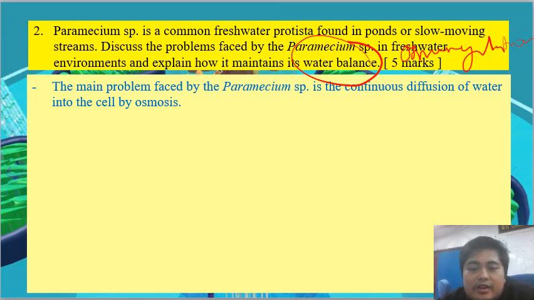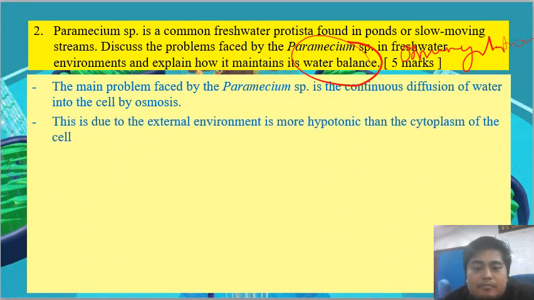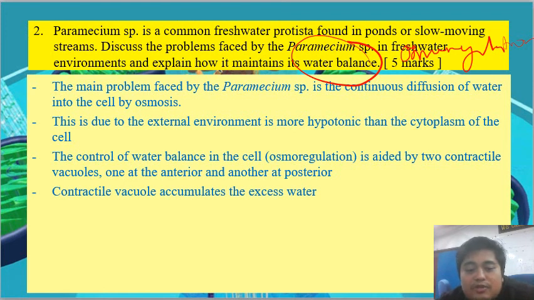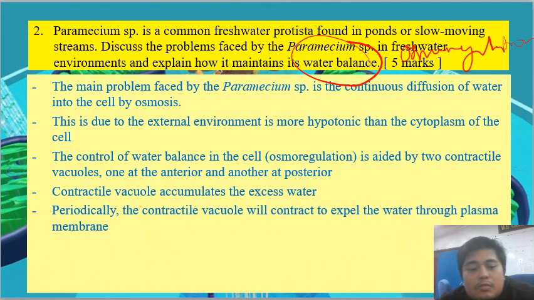Since they live in freshwater condition, the water will keep on diffusing in. This is due to the external environment, which is more hypotonic than the cytoplasm of the cell. The control of water balance in the cell, which we call osmoregulation, is aided by the two contractile vacuoles that we can find, one at the posterior and one at the anterior. The contractile vacuole will accumulate water. Eventually, the contractile vacuole will contract to expel the water through the plasma membrane.